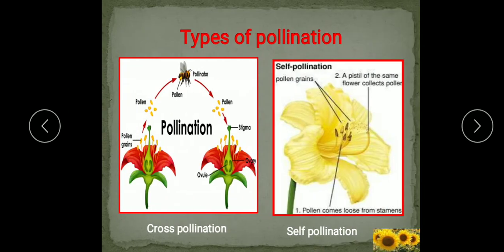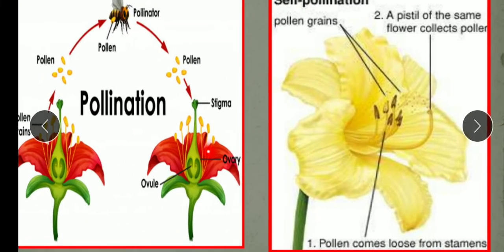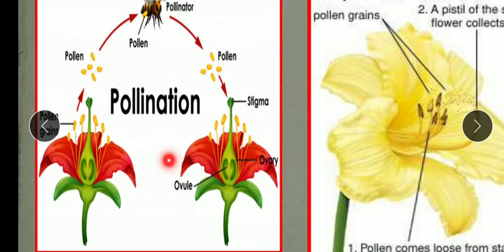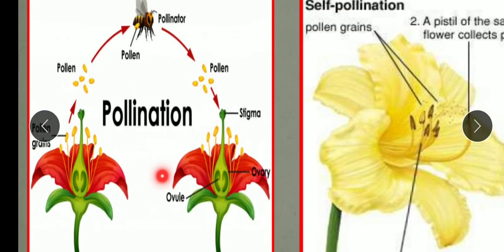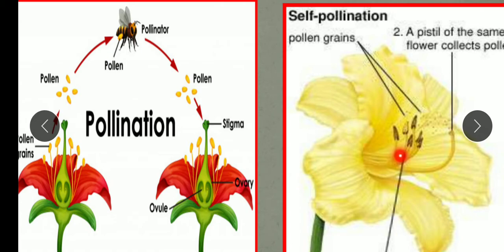And there are many differences in self pollination and cross pollination. We will see here that self pollination occurs within a flower or between two flowers of the same plant. You can see here the self pollination and the cross pollination. This is cross pollination, this is self pollination. So in self pollination, what happens? It occurs within a flower or between the two flowers of the same plant.